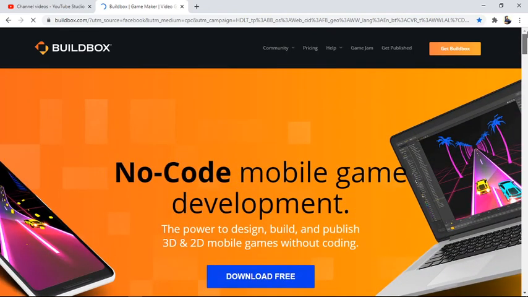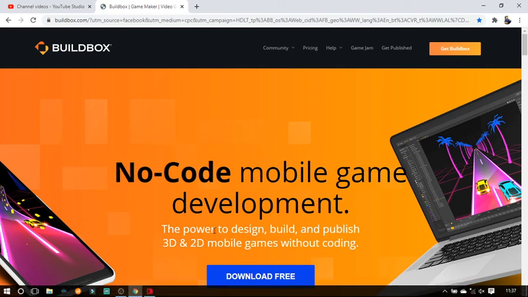To publish in the Play Store, you have to make a developer account. For the developer account you need a little bit of money, up to $25. That is another matter, but here it is providing free development, and you can make a game easily with Buildbox.